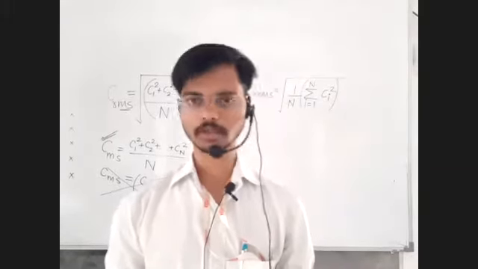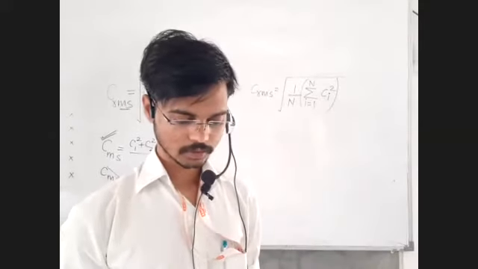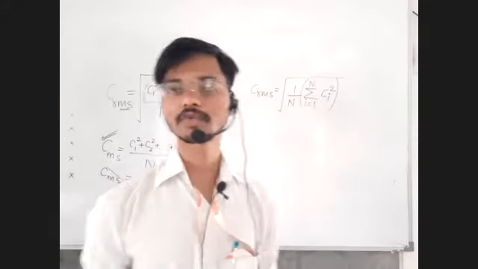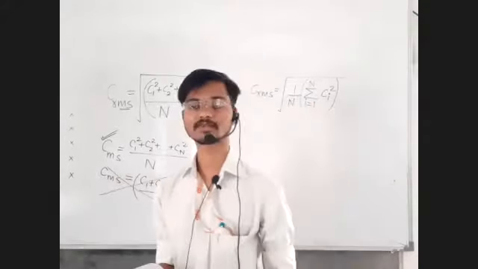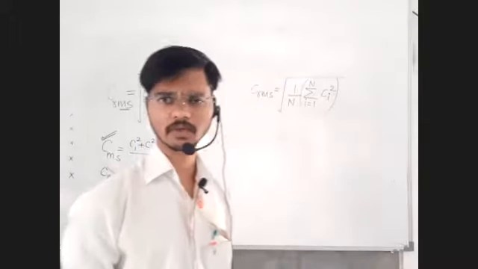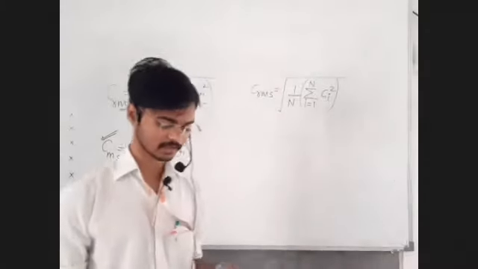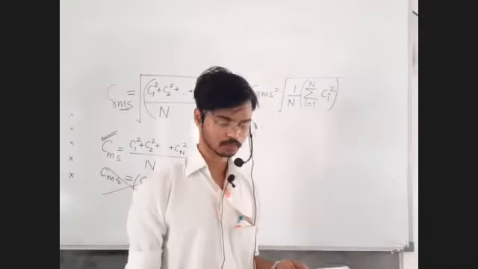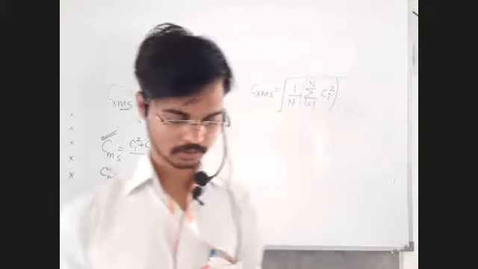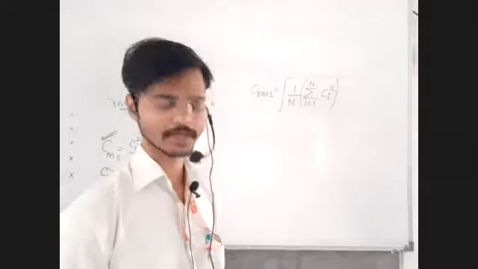Page number 112, the first page of the chapter. Write down the heading for the next point: expression or the derivation for the pressure of a gas. See, now the pressure of a gas will be derived. Not from the equation PV equal to nRT, but from the kinetic theory of gases we are going to derive the expression for pressure. Page number 112, first page, chapter 13, kinetic theory.